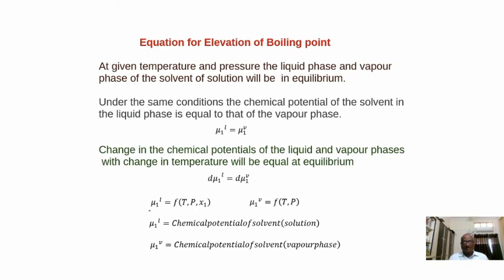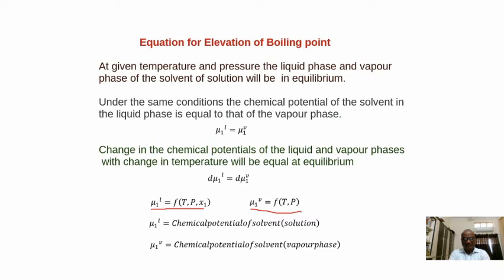But the chemical potential of the liquid solvent is a function of temperature, pressure and composition, whereas the chemical potential of the solvent in vapor phase, mu1V, is a function of temperature and pressure only, because the vapor contains only the solvent. Only one component is present in the vapor phase, not the solute.